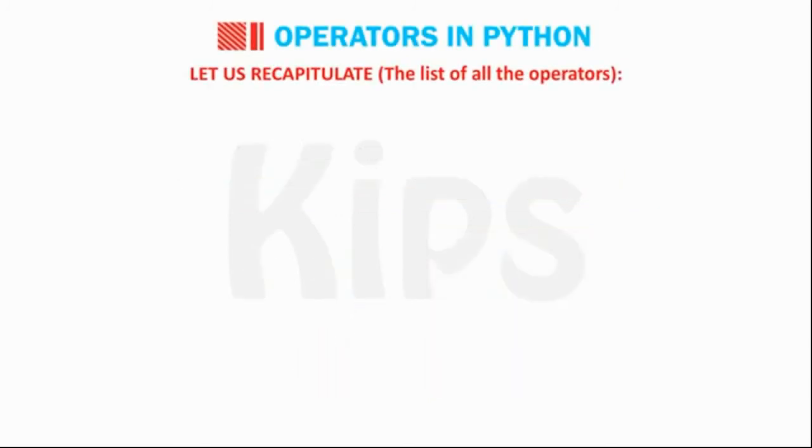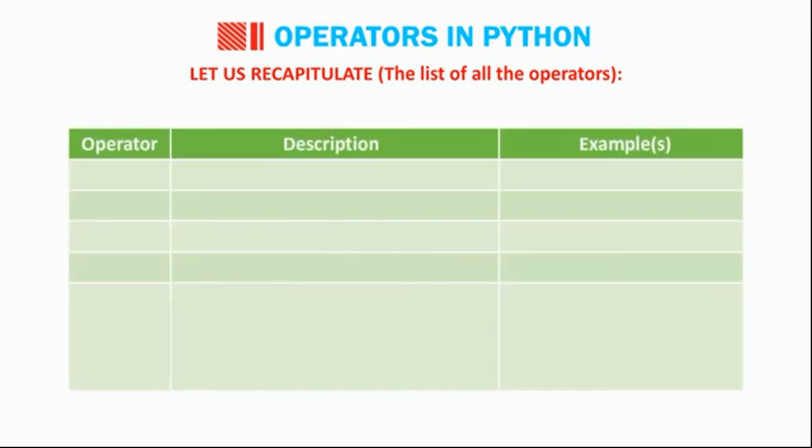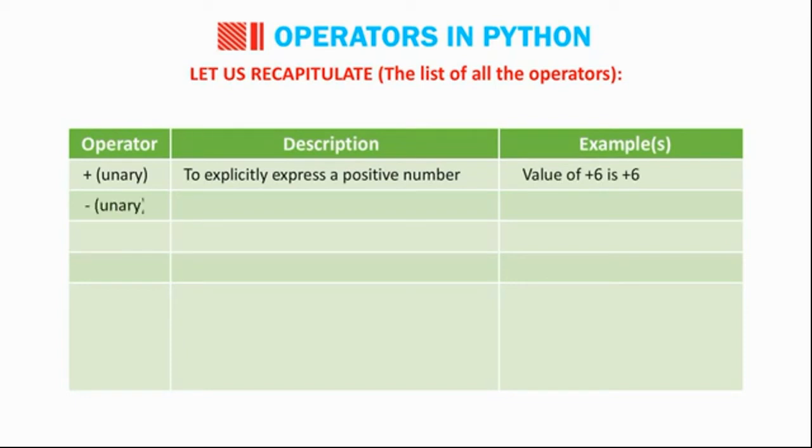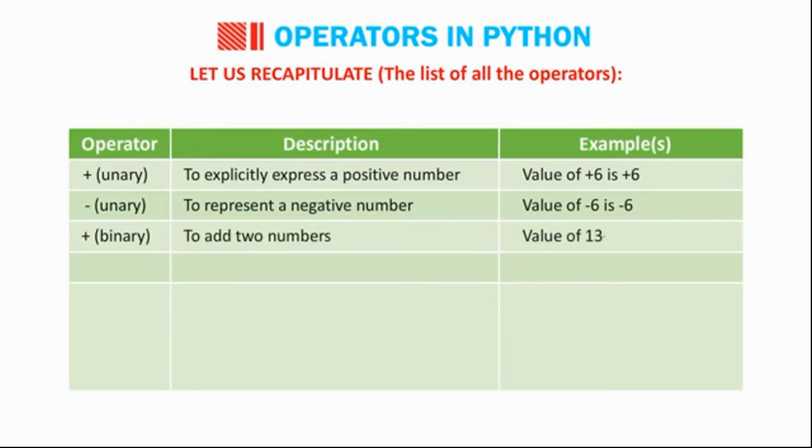Students, let us recapitulate the list of all the operators. Operator, description, examples. Plus unary, to explicitly express a positive number. Value of +6 is +6. Minus unary, to represent a negative number. Value of -6 is -6. Plus binary, to add two numbers. Value of 13 + 3.5 is 16.5. Asterisk or multiplication. To find the product of two numbers. Value of 6.2 * 6 is 37.2.